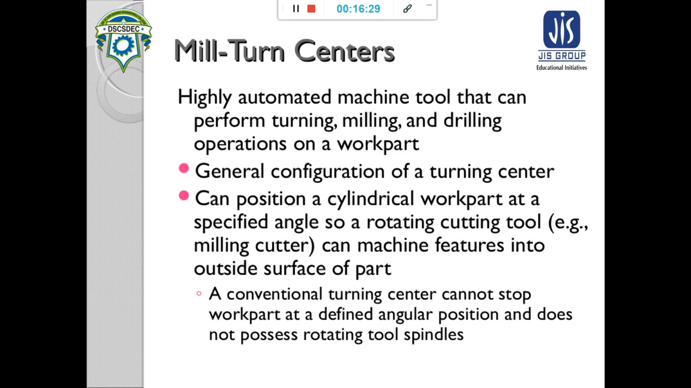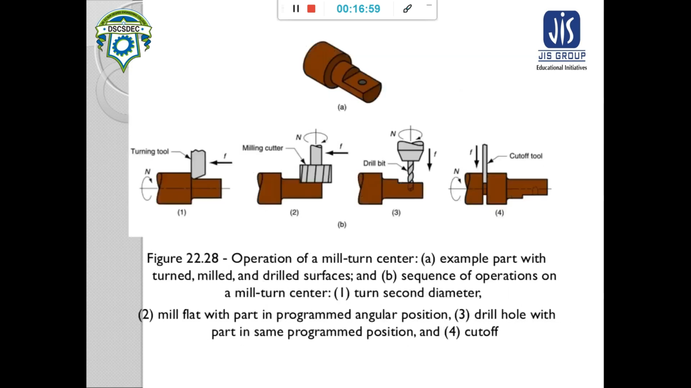The general configuration of a mill turn center can position a cylindrical work part at a specific angle, so a rotating cutting tool can machine features into the outside surface of the part. A conventional turning center cannot stop the work part at a defined angular position and does not possess any rotating tool or spindle. So this is your turning center.